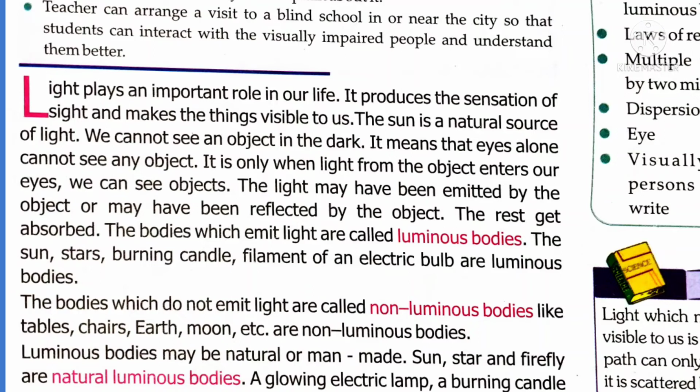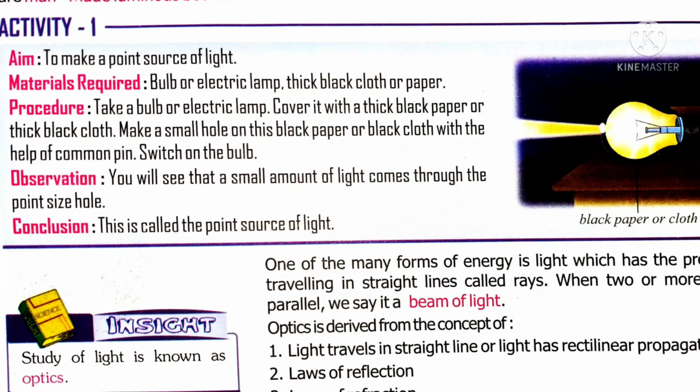Here is an activity to show a point source of light. The materials required are an electric bulb and thick black cloth or paper. What we are going to do is cover the bulb with black paper or black cloth and make a small hole, a pinhole, at the center of this paper. And you are going to switch on the bulb. What do you observe? A small amount of light coming out through this point-sized hole of the black paper which is covered over the bulb. This is called a point source of light.